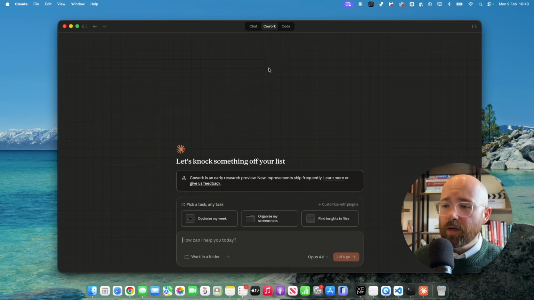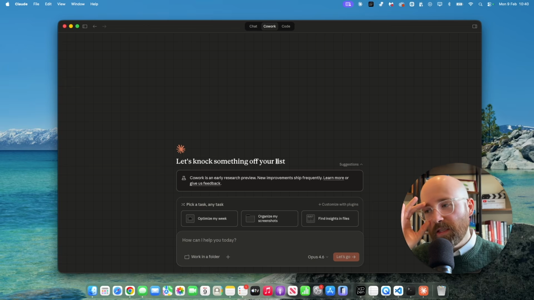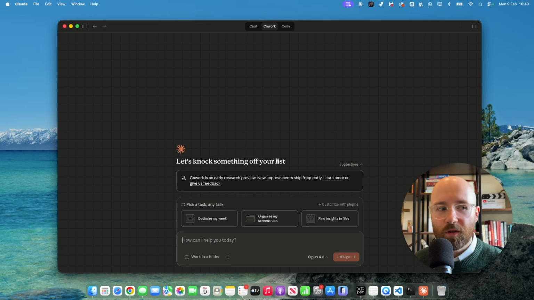And then we have Cowork. Cowork, this is the one I'll show you in a moment. Basically, Cowork allows you to let Claude interact with your actual computer. So think about it like Claude Code, but they're trying to rebrand it as something that you can use with your computer. So think about it for deleting files, changing files, analysing data on local files, all that kind of stuff, right? So as you can see, optimise my week, organise my screenshots, find insights in my files, etc. If you want me to know more about Cowork, extra modules in here, just let me know.